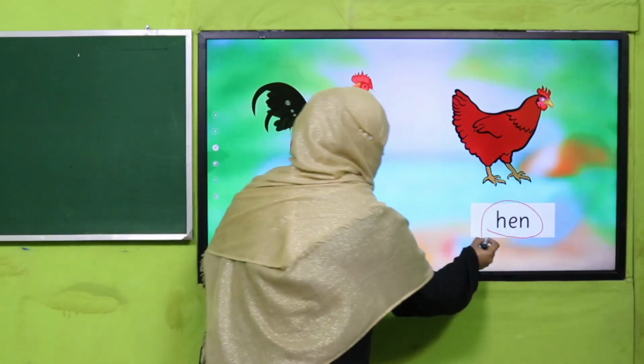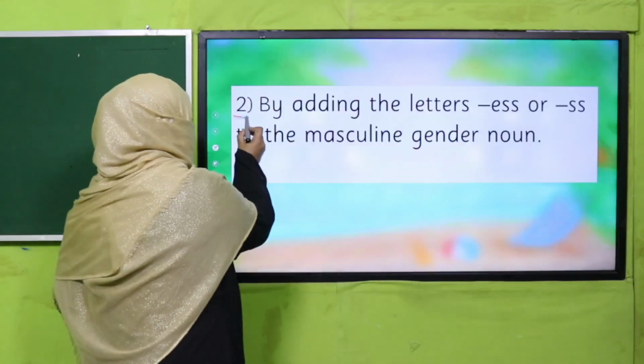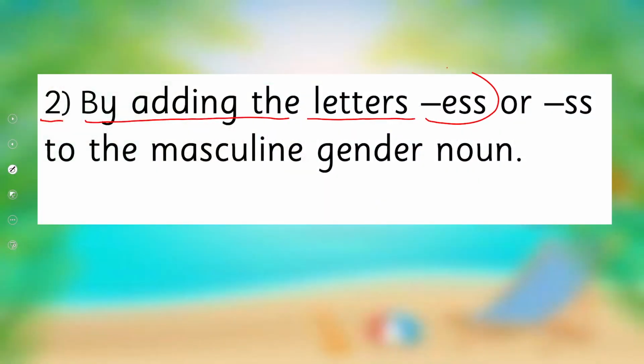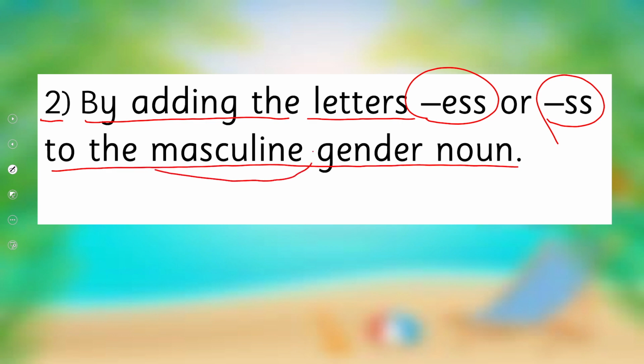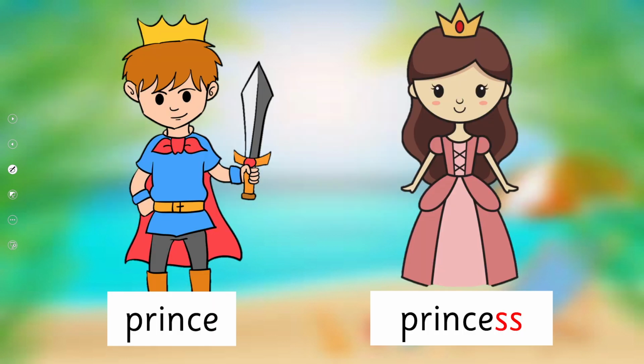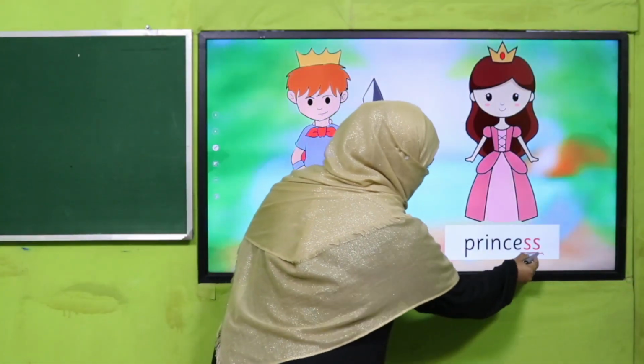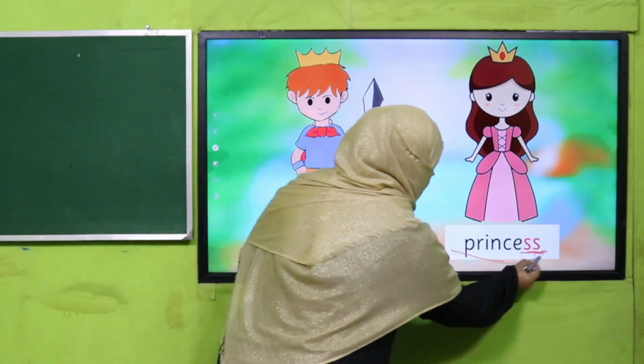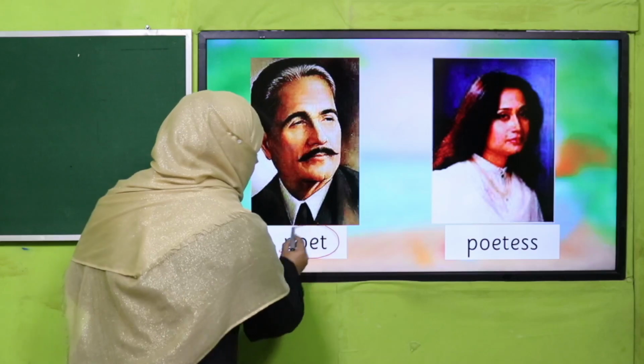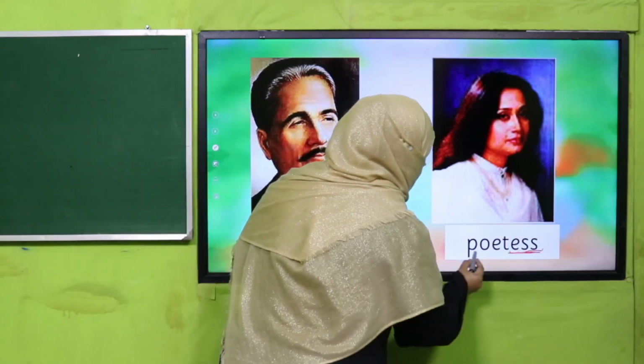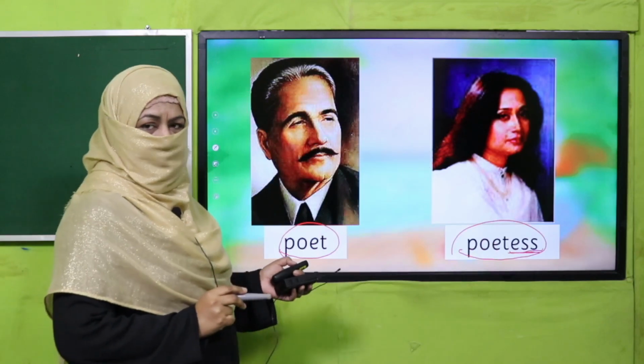It's masculine, it's feminine. Number two is by adding the letters ess or ss to the masculine gender noun. Now what happens? For a masculine noun, at the end of this noun, we add either ess or ss to make it a feminine noun. For example, prince. Now you see its spelling. We just add ss, it becomes princess. Masculine and feminine. Poet, poetess. So we have added ess to make it feminine, right?